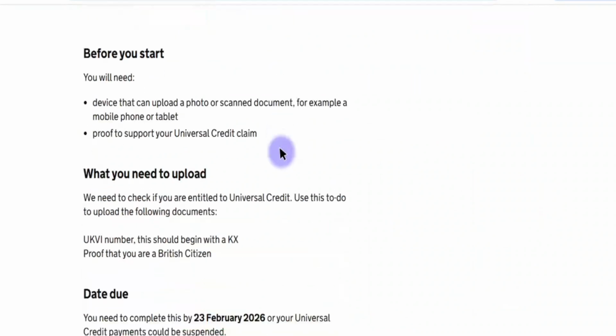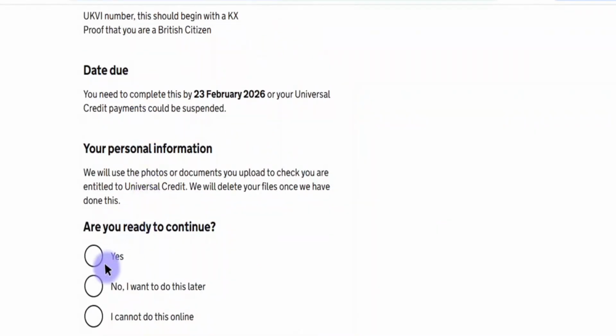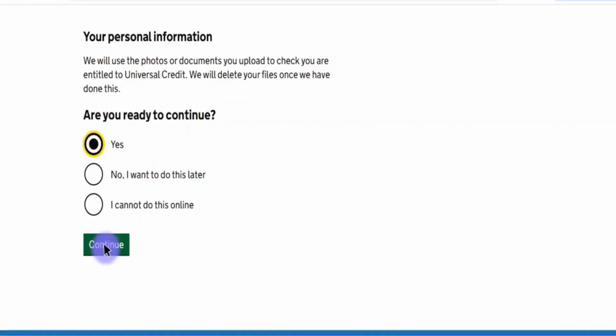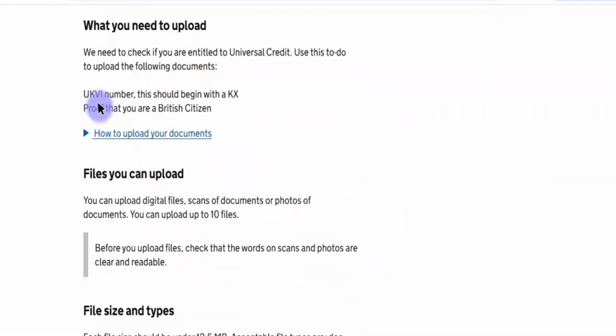Upload proof to support, before you start. Let's see what it is going to ask. Upload files. So this is the UKVI number, which should begin with KX. You get it when you receive your decision from the Home Office that your asylum is clear. So you should have a UKVI number.